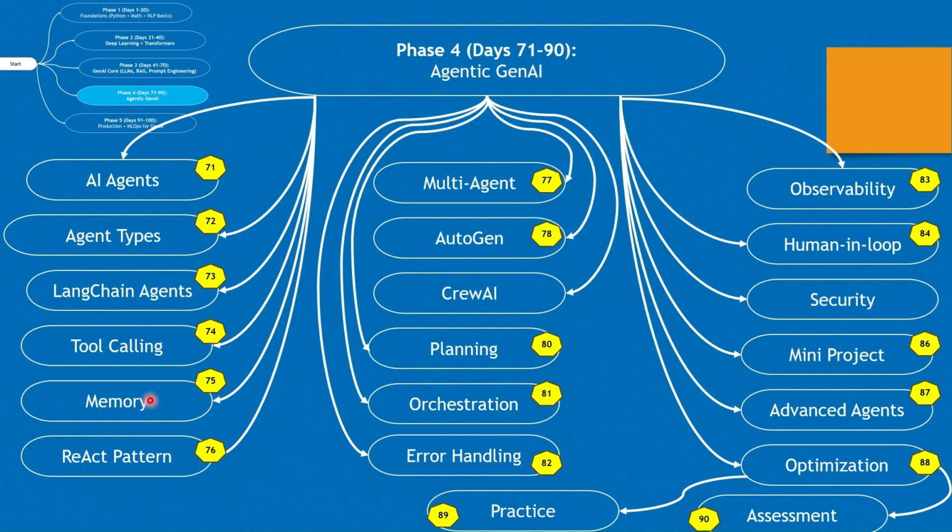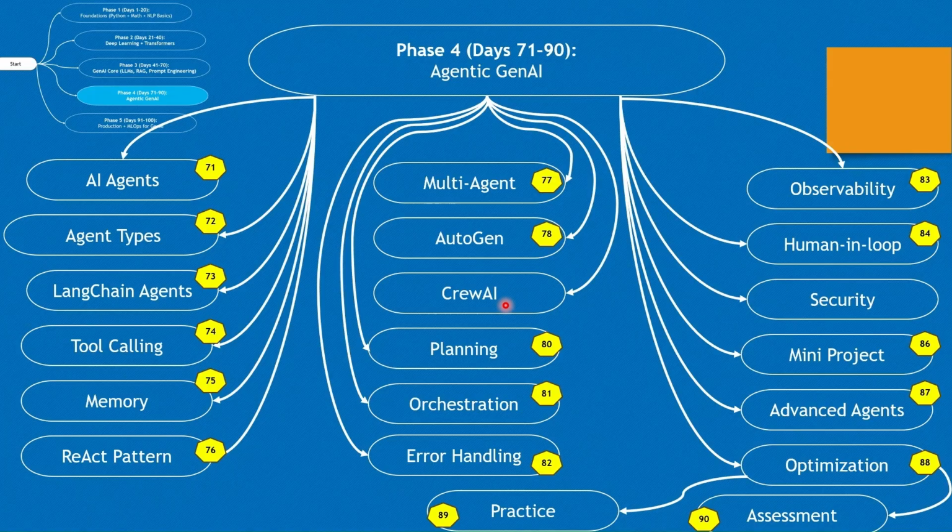The next is an important topic, reason plus act, that we call ReAct. It's a framework where agents alternate between thinking as well as execution of actions. Then we will get into multi-agent and advanced topics. Here we will see the architecture with multiple AI agents which collaborate, communicate, and divide responsibility to solve complex problems. Then we will get into the AutoGen framework. Then CrewAI is another framework for organizing multiple AI agents into specialized crews that work together on workflows.